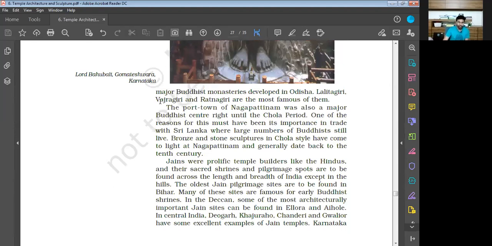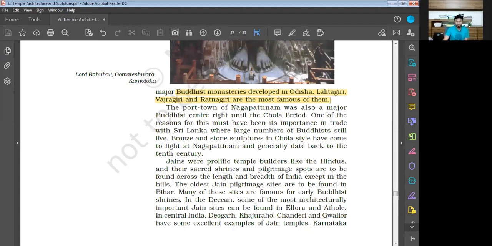Major Buddhist monasteries developed in Odisha. Lalitgiri, Vajragiri and Ratnagiri are the most famous of them. So if you talk about the major Buddhist monasteries that were developed in Odisha, those places are Lalitgiri, Vajragiri and Ratnagiri.